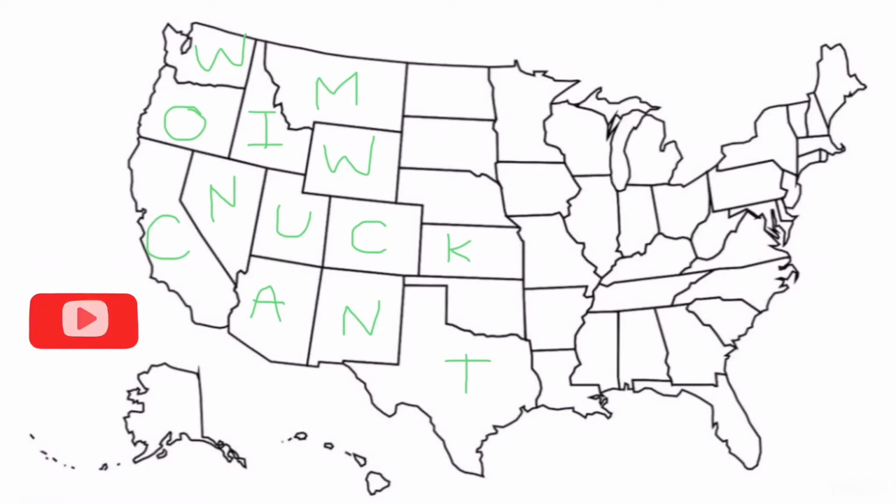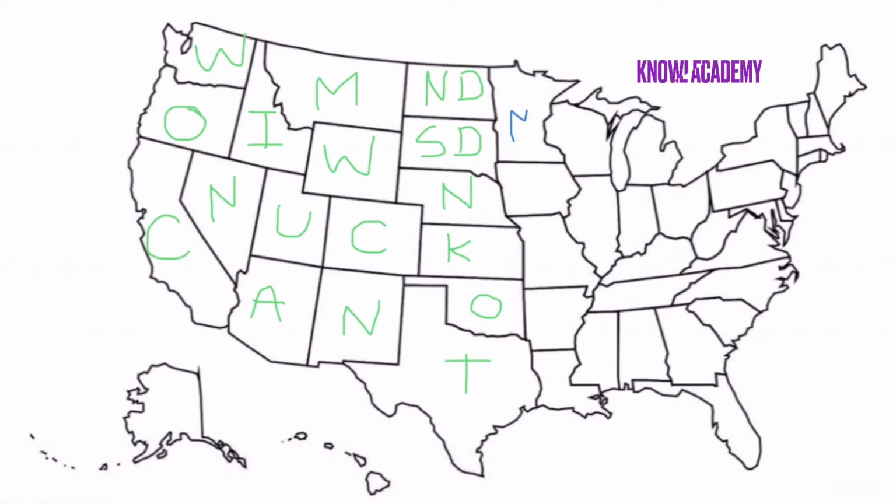Then for the column of states above Texas, think they all have a K in them. So there's North Dakota, South Dakota, Nebraska, and Oklahoma, and Kansas is already written. And then in the column of states next to that, write MIMAL, M-I-M-A-L, for the states of Minnesota, Iowa, Missouri, Arkansas, and Louisiana.